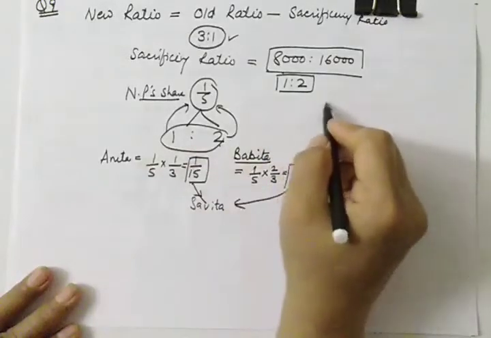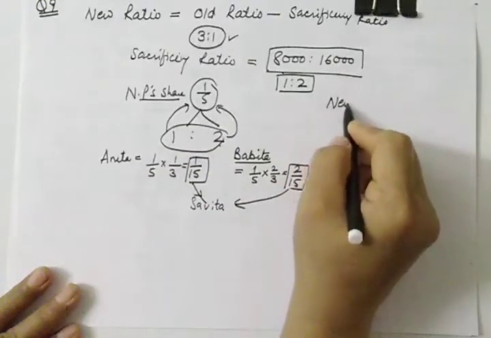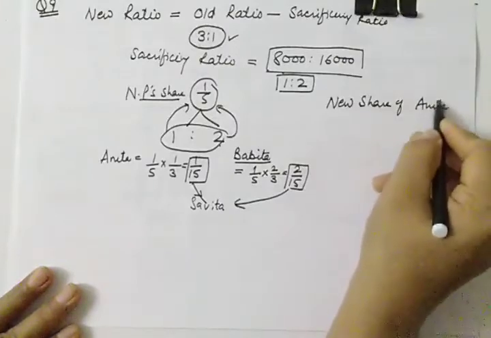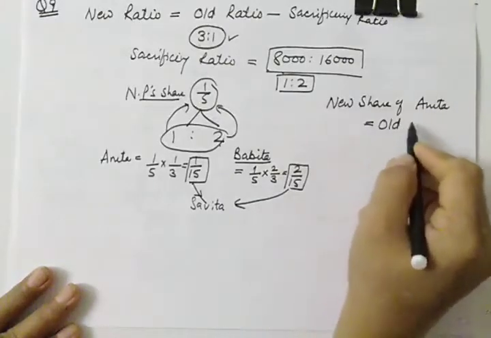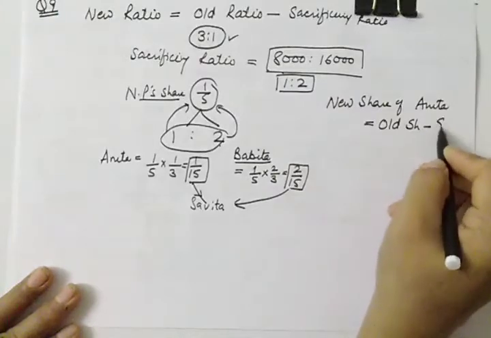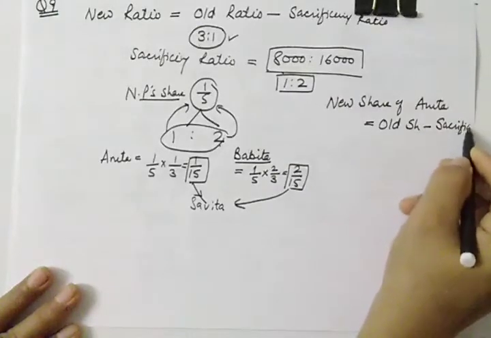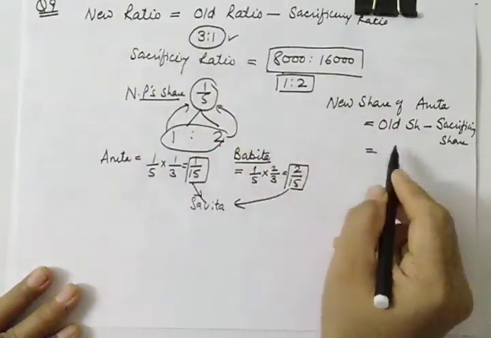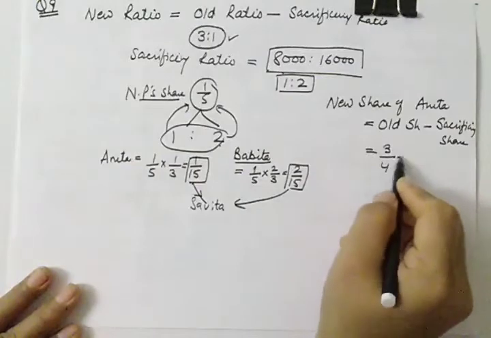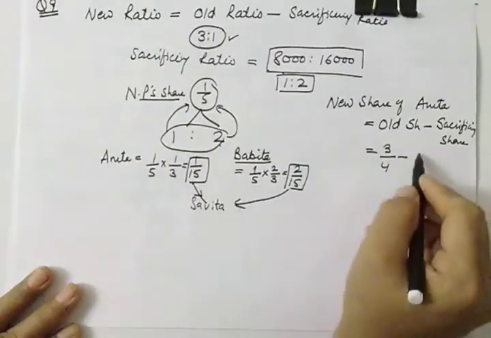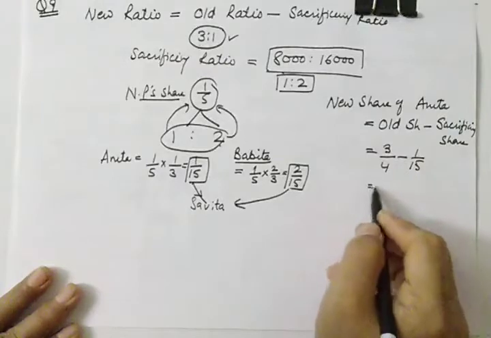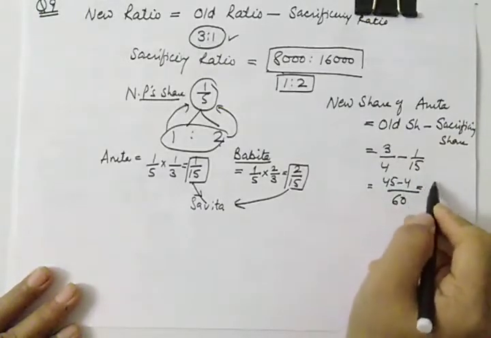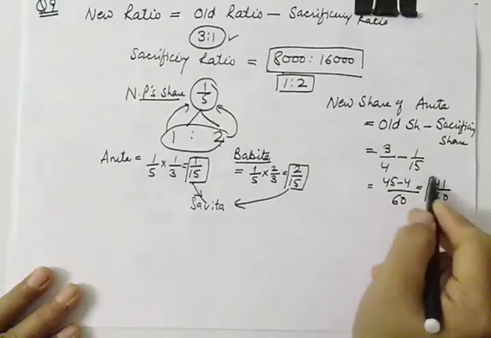So let us calculate the new ratio. New share of Anita will be her old share minus sacrificing share. Old share is 3/4, and she is sacrificing 1/15 for the new partner. If you solve this, LCM will be 60, and 45 minus 4 gives 41/60.